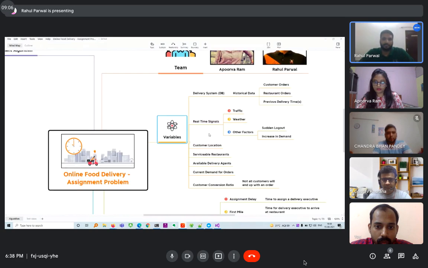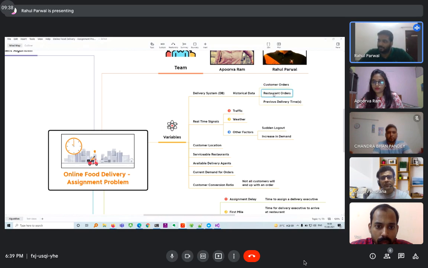There are different kinds of variables involved when you want to develop an algorithm which can be used to do effective assignment of delivery executives. The first and very important variable which all these food delivery apps use is the delivery system. There is a database where they store the historical data of customer orders, like how many orders the customer has made in the past and the trends associated with that.